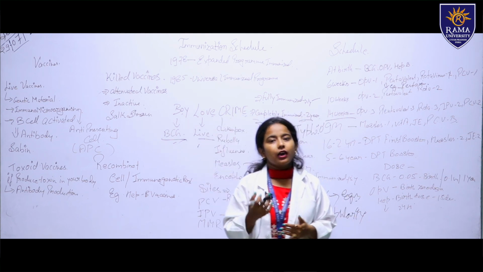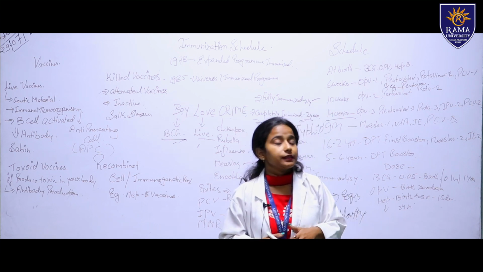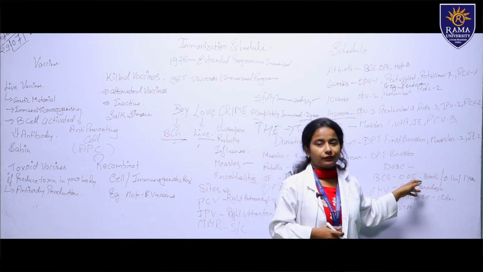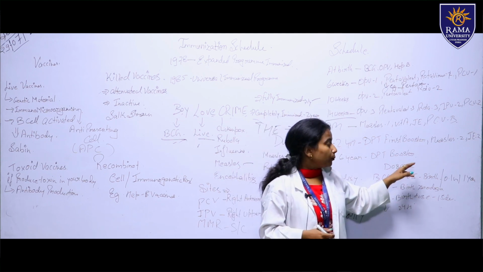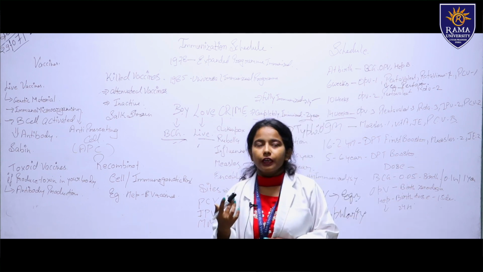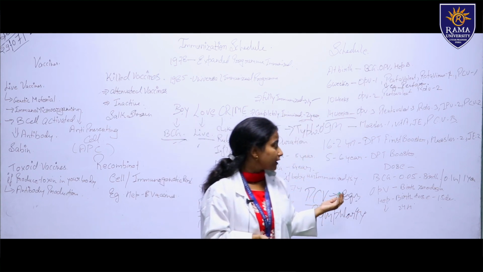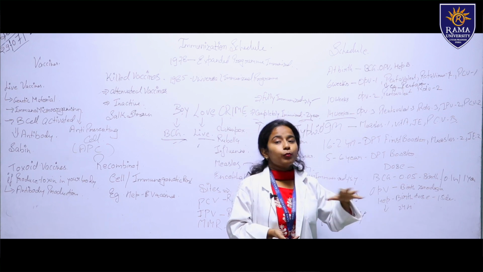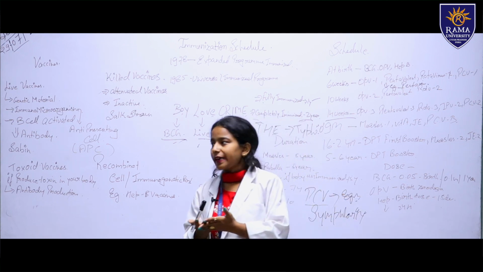BCG comes at birth. At birth we are giving the BCG at 0.05 ml. But if the baby has not taken the BCG vaccination, then 0.1 ml we have to give at 1 year of age, because sometimes the baby